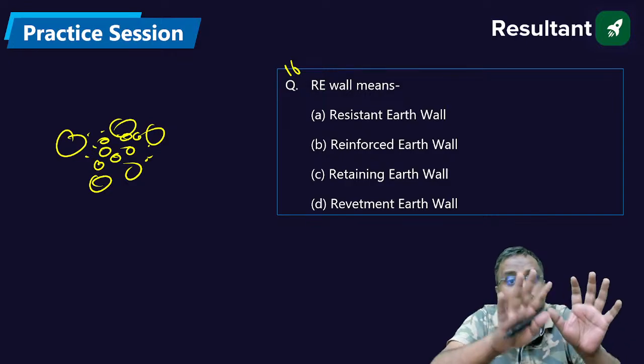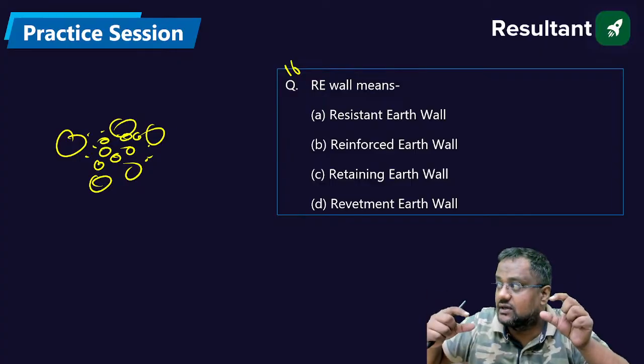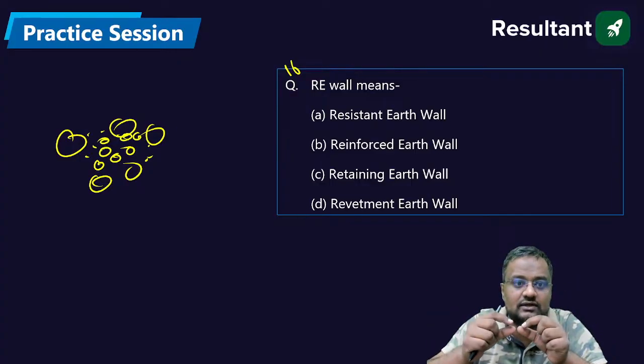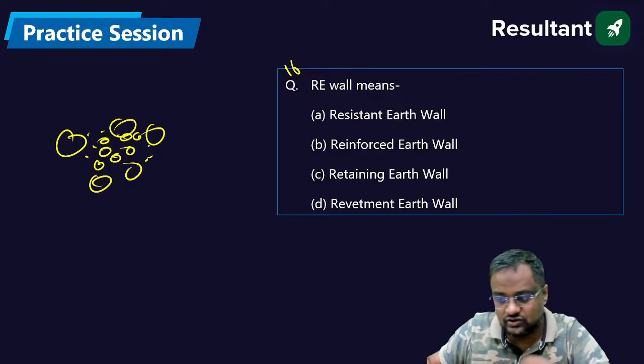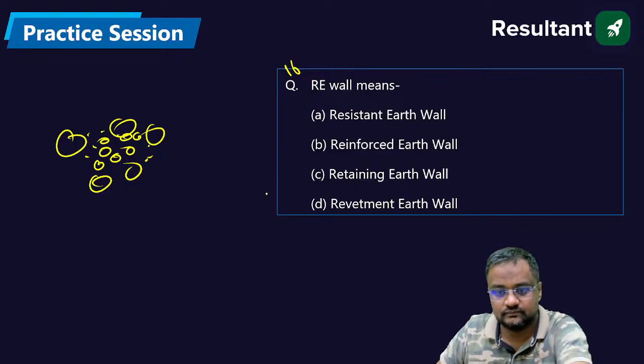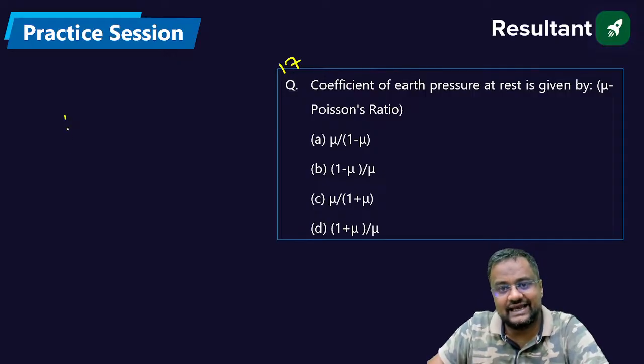Actually, pure clay is not very good, pure sand is not very good, because we want well graded soil. Different sizes are there. Big sizes are also there, small sizes are also there, so that there can be interlocking and the voids are full. So the best soil will be a combination of both. Got it? 17th. What is K naught?